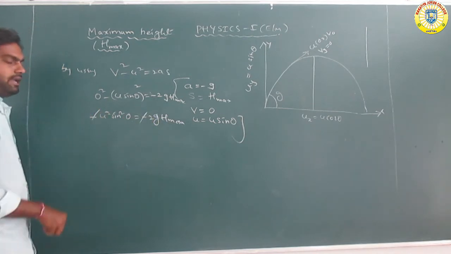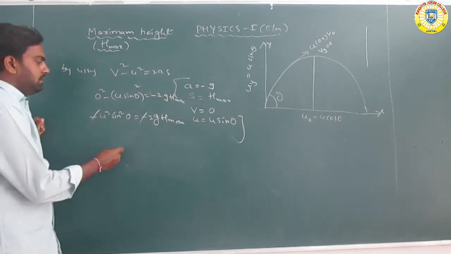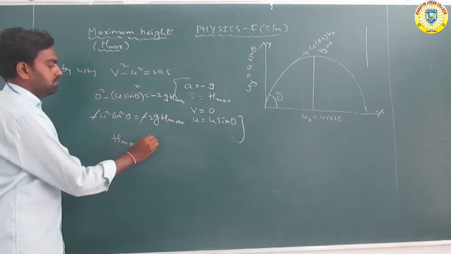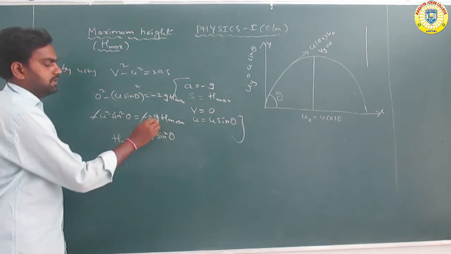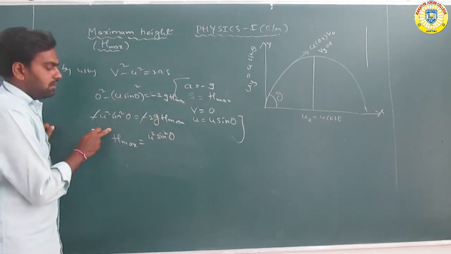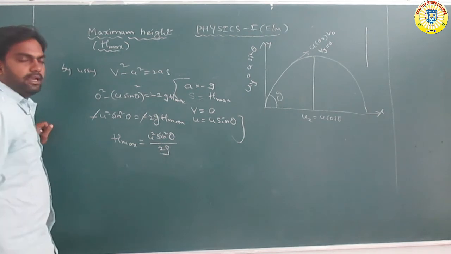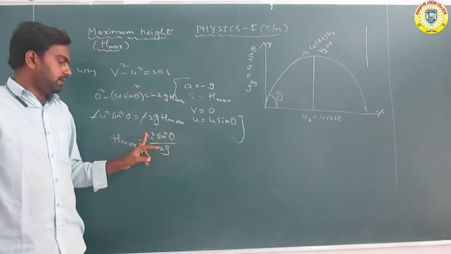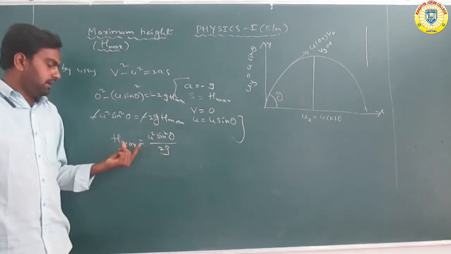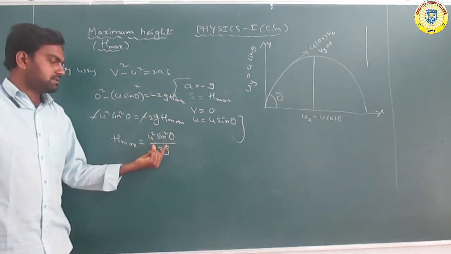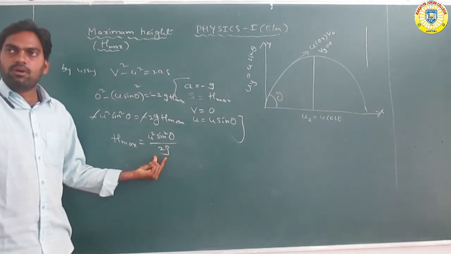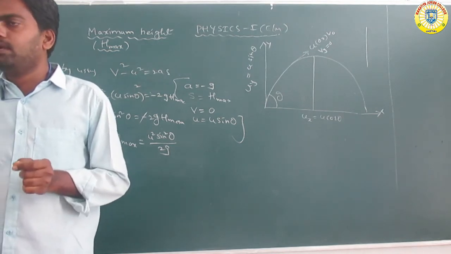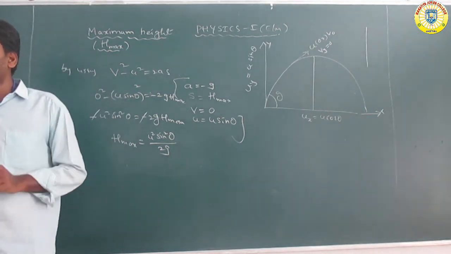The minus signs cancel. The remaining equation: h maximum is equal to u square sin square theta, and the remaining term 2g goes outside as a divisor, since it was multiplication. So h maximum is equal to u square sin square theta by 2g. This is called the maximum height of the projectile during its motion. Got it? So first of all, you can write maximum height.